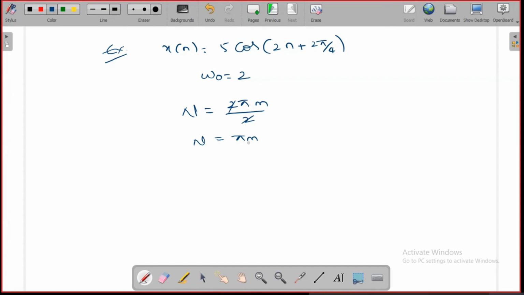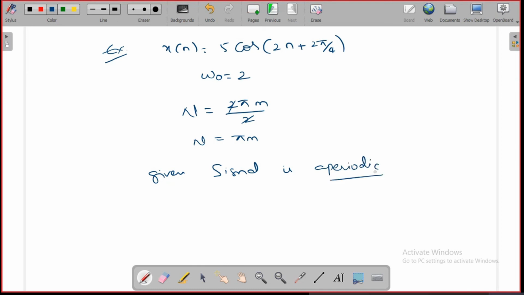No, it is not possible. If you get the m value as 1, you will get pi, then 2 pi, then 3 pi, 4 pi, 6 pi, like that. But pi is nothing but again 3.14, which is not an integer value. So simply conclude the given signal is aperiodic.